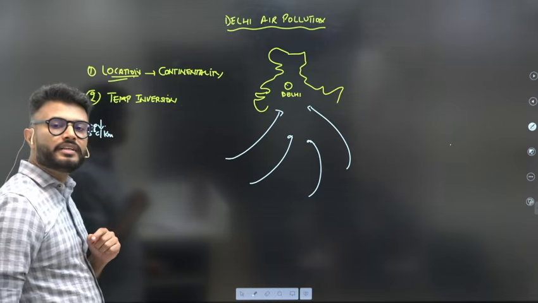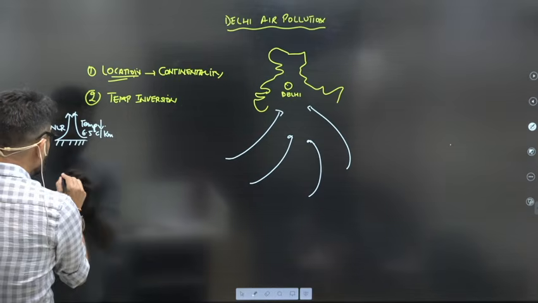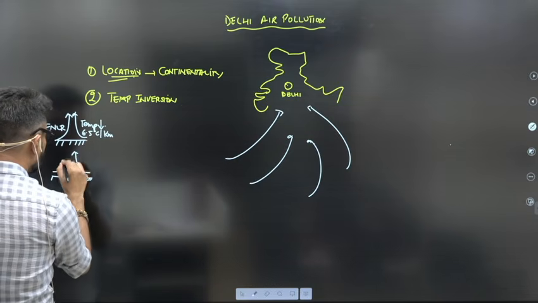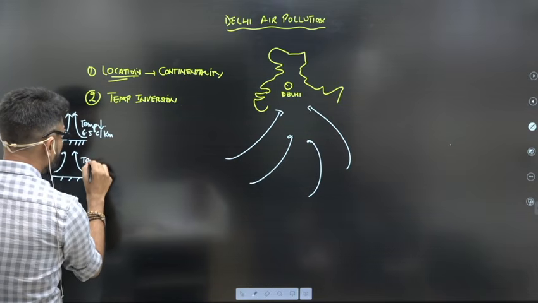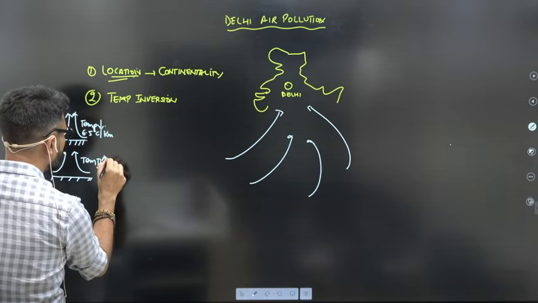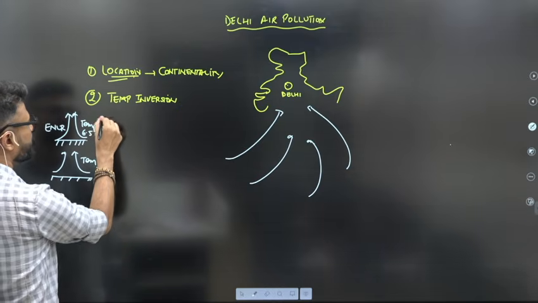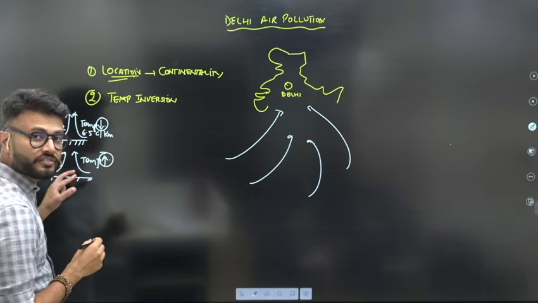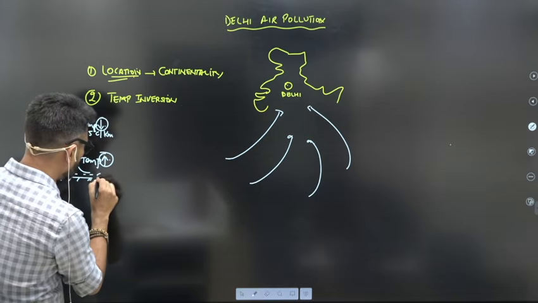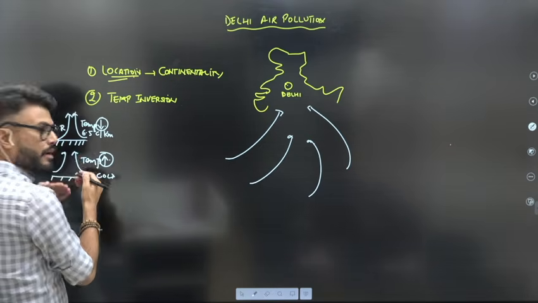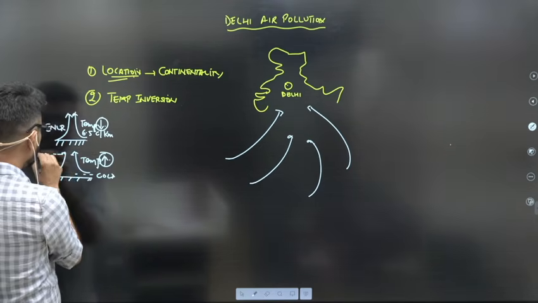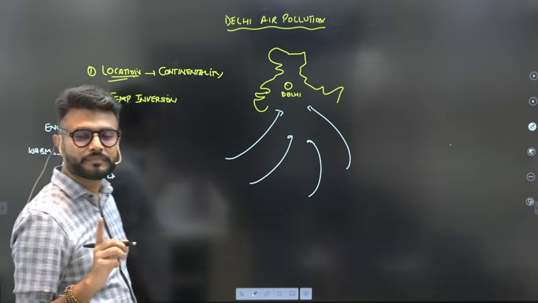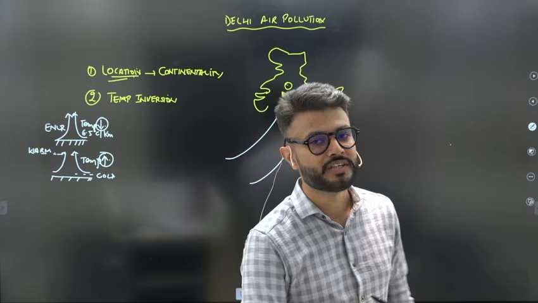Then what happens in temperature inversion? As you move up, the temperature increases. That is the exact opposite. Here the temperature was decreasing, here the temperature increases. That means near the Earth's surface you have a cold layer, and above it you have a warm layer. Is it okay? Now, what does it lead to?